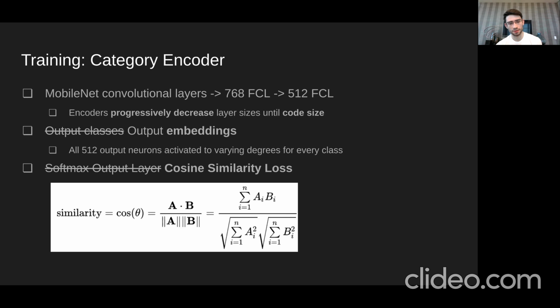So I'm training directly to find these embeddings. And since these embeddings are normalized to a size of 1, I can actually go with cosine similarity loss. And that's the loss function that I use to actually train the category encoder.